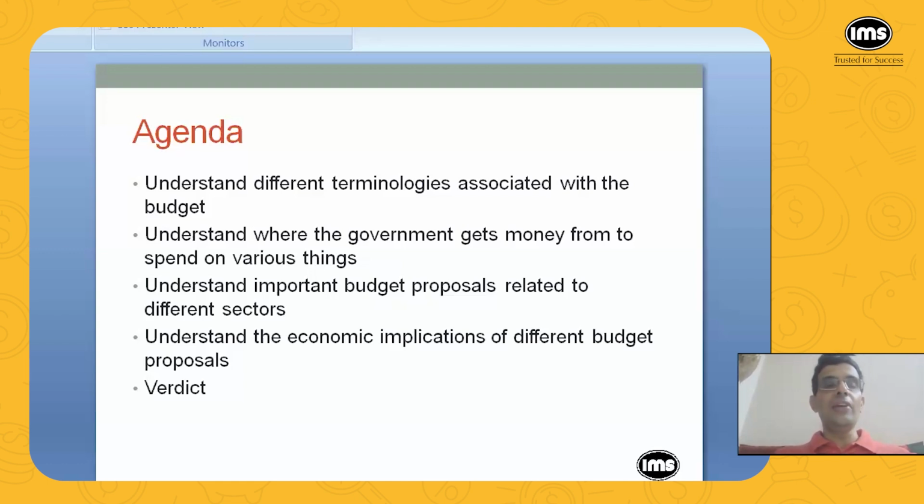And then definitely we'll understand important budget proposals related to different sectors. We'll not go through each and every proposal because there are just too many, so we'll pick up the important ones. And most importantly, we'll understand the economic implications of different budget proposals, because just knowing what the finance minister has proposed is not enough; it is always better to know the economics behind it and its implications.